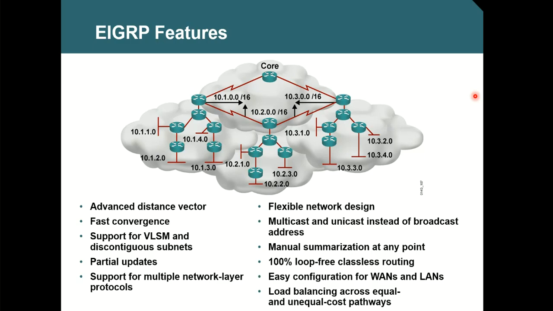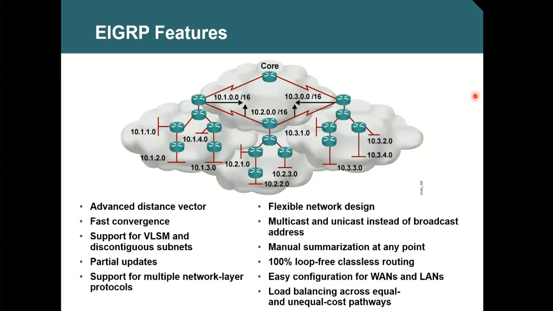Next is 100% loop-free classless routing. Yes, EIGRP uses an algorithm called DUAL, the Diffusing Update Algorithm. Because of that algorithm, it can guarantee 100% loop-free routing in a classless environment. Configuration in LAN and WAN are both similar, so it is easy. There is no complicated configuration for WAN and easy configuration for LAN. For both LAN and WAN, it's the same configuration. Okay, so it is easy.